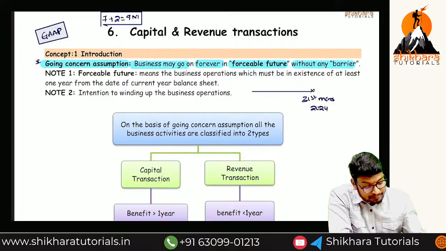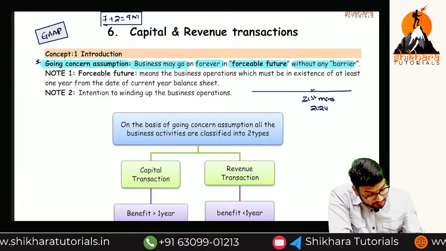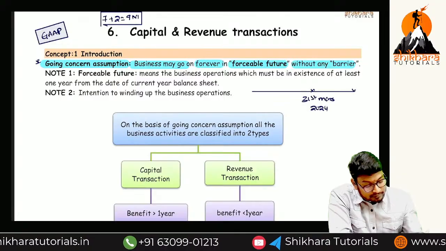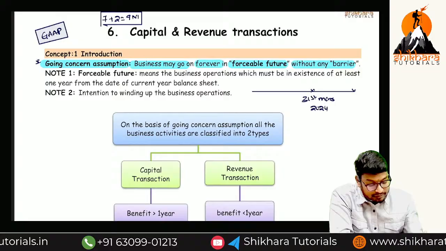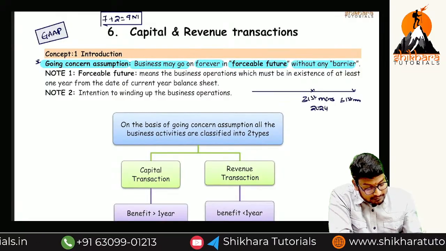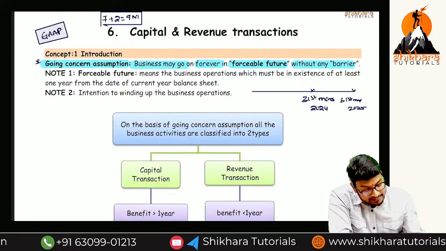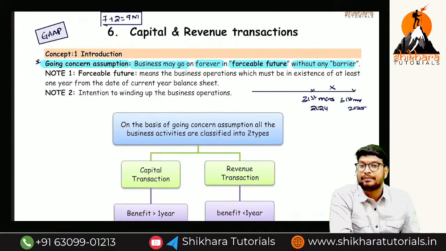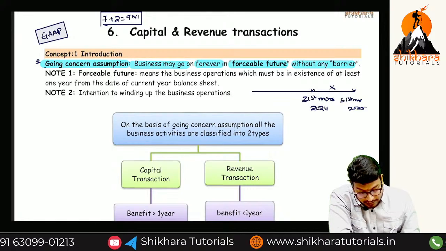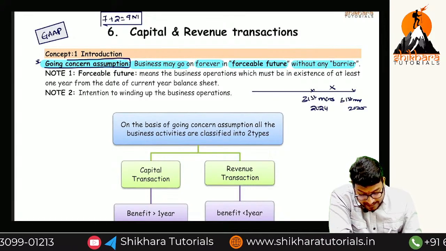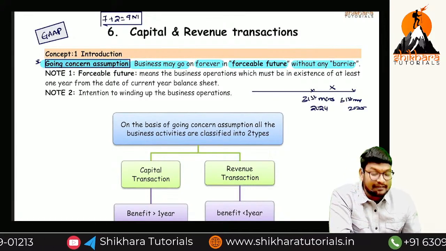The business will be there for the next 1 year. What is the end of that 1 year from 31st March 2024? 31st March 2025. In this year also, the business will be there. That is the assumption we are taking: going concern assumption.